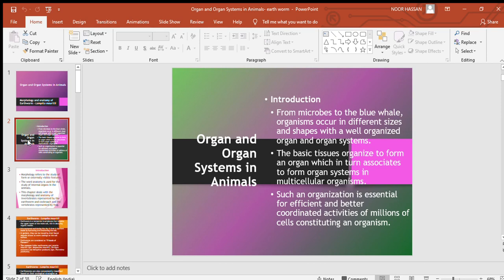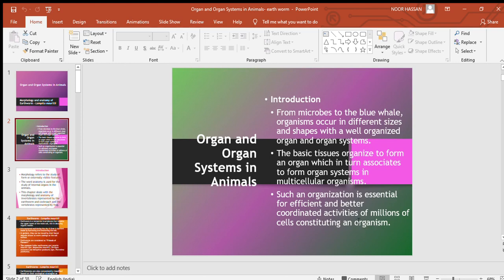The basic tissues organize to form an organ, which in turn associates to form organ systems in multicellular organisms. So, this is how tissues organize to form organs, and organs in turn associate to form organ systems in multicellular organisms. Such an organization is very essential for efficient and better coordinated activities of millions of cells constituting an organism.